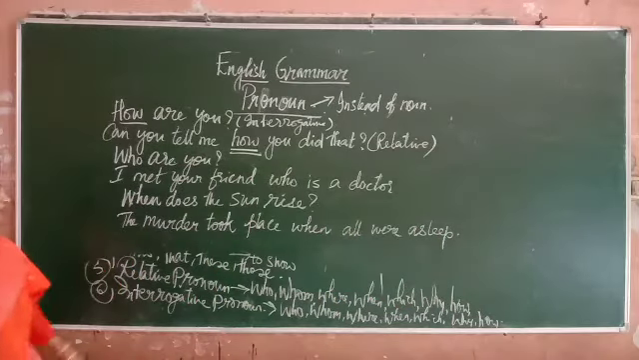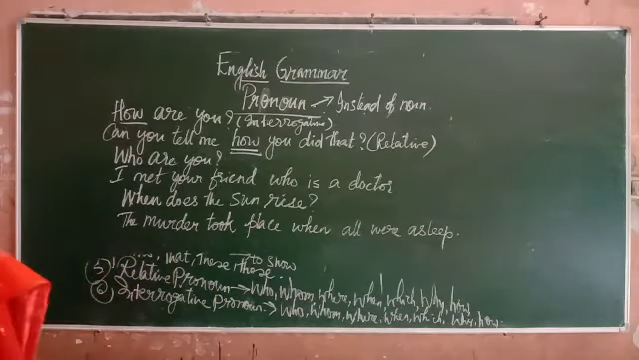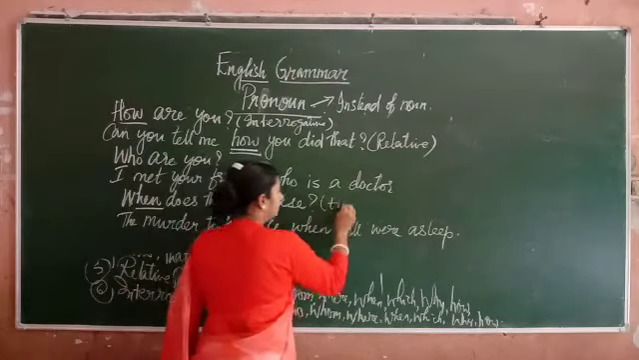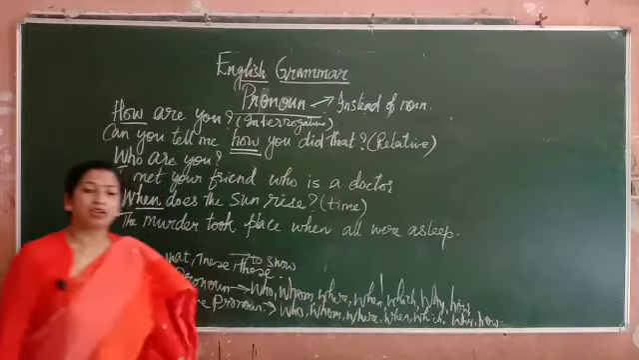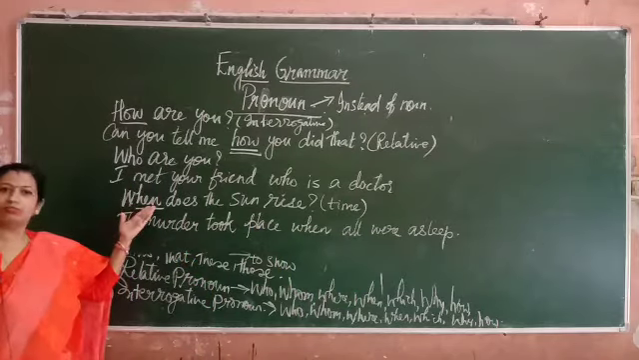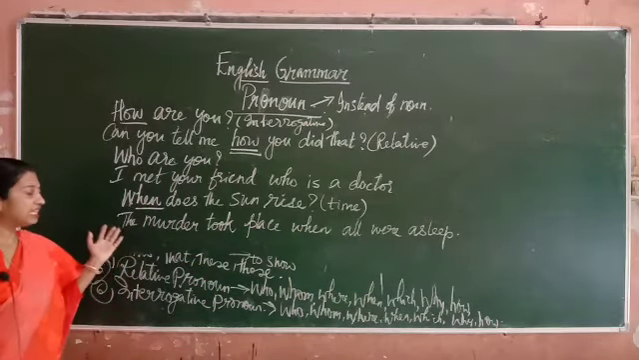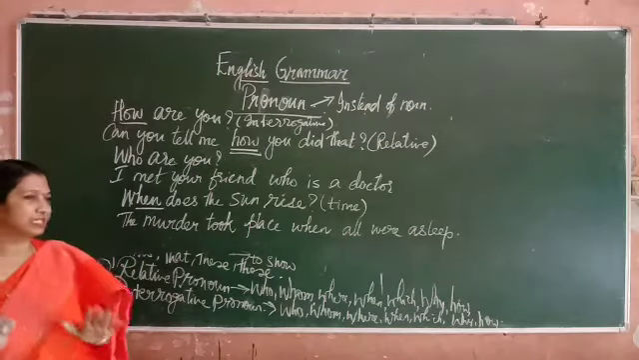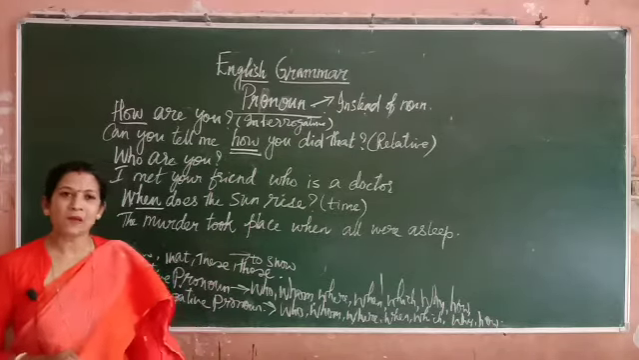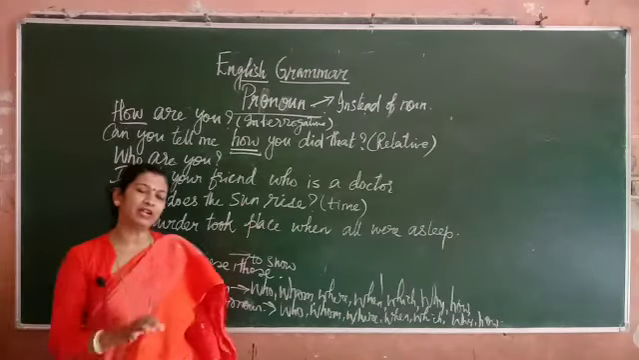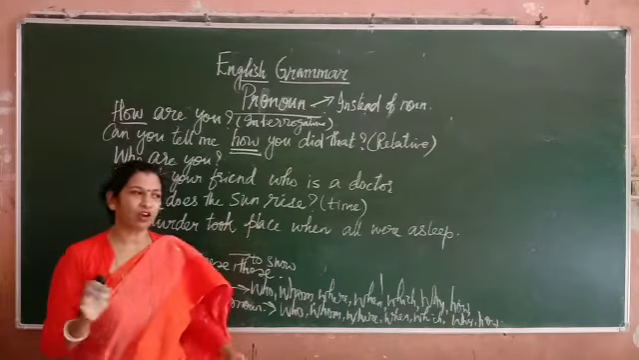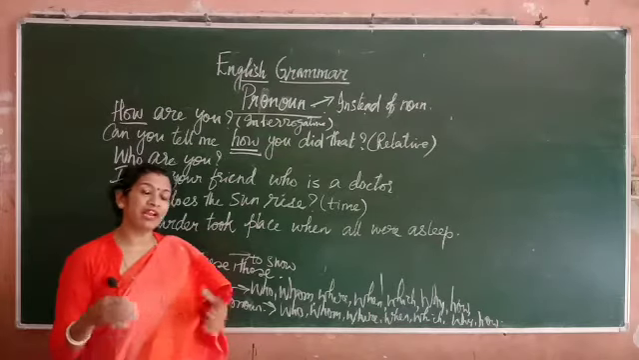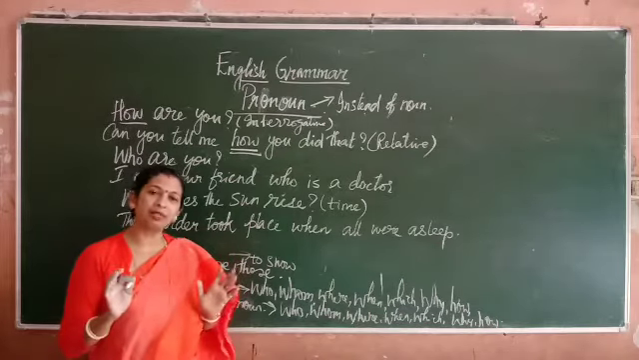Now here, when does the sun rise? Now when is denoting what? Time. When is denoting time. So it is a question. So it is an interrogative. The murder took place when all were asleep. That means at which time the murder took place? When all were sleeping. So during sleeping time, when all were sleeping, that time the murder took place.